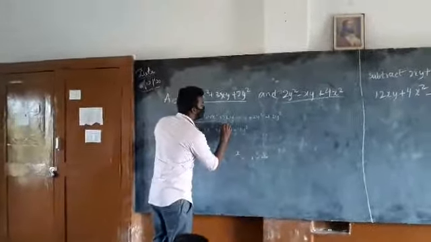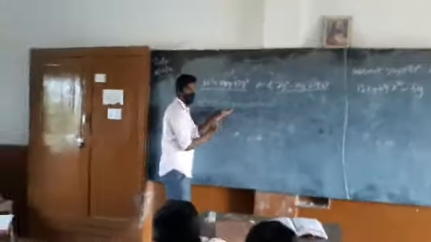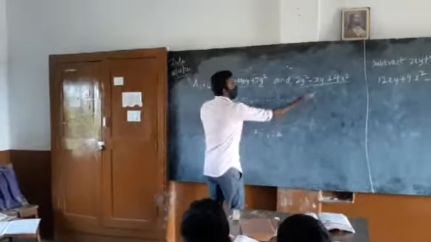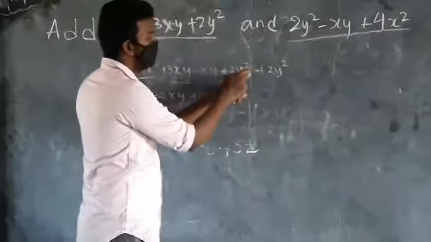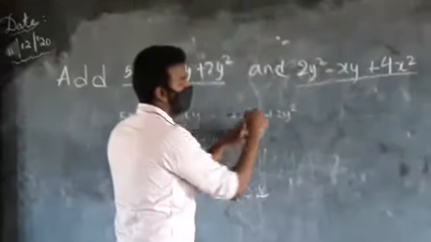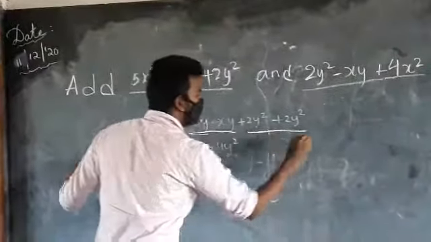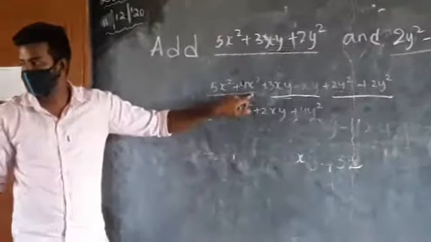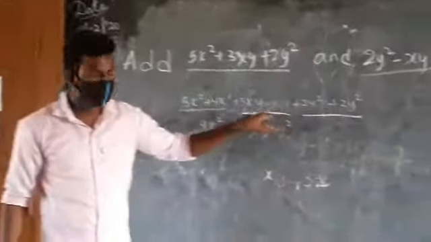So she has taken the 3xy term. She has started looking for the like term of xy. What is the like term of xy? Minus xy. She has gone beside that. And then 2y square. Like term of this? Plus 2y square. So she selected like terms and tried to simplify them. 5x square plus 4x square, 9x square. 3xy minus xy, 2xy.